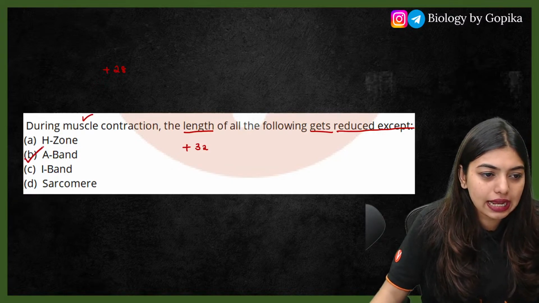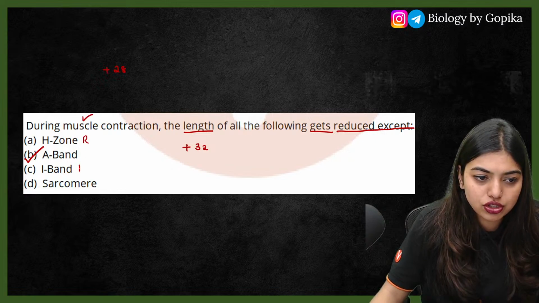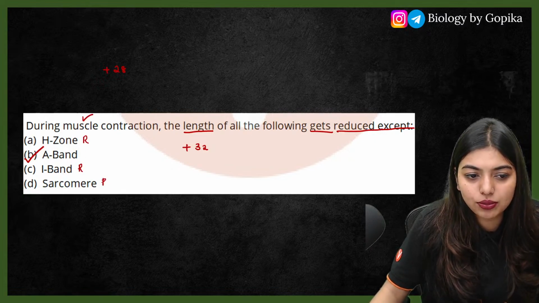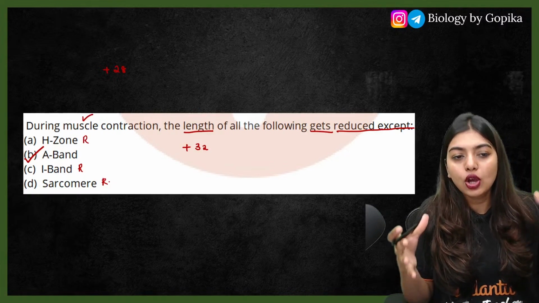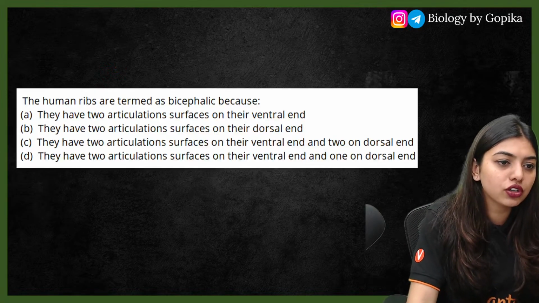Yes, very good. The A band, because the H zone is also going to get reduced. The I zone is also going to get reduced. Obviously, the sarcomere is going to reduce because the sarcomere is the one present between 2 consecutive Z lines, right? Very, very good. Moving on to the next question.